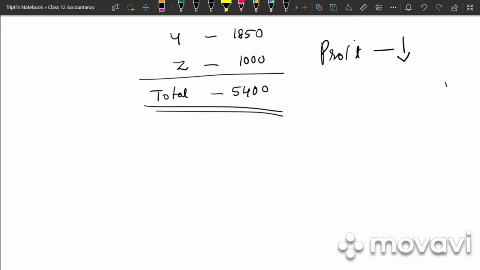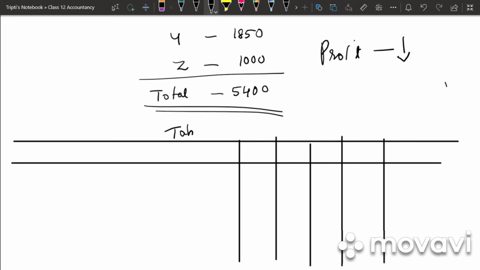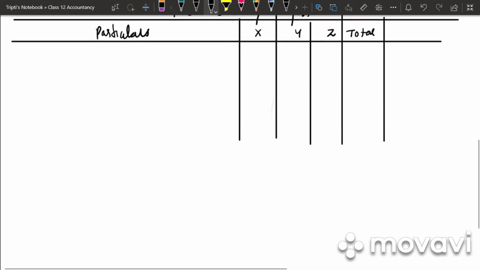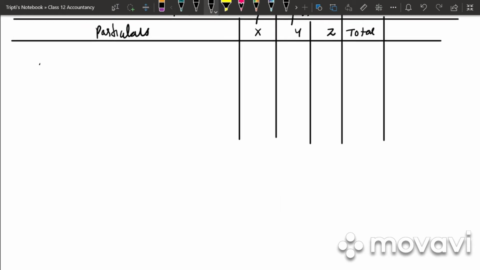Right? So first we will show a table which will show us the adjustments, and then we will rectify the journal entry. So we have table showing adjustment. We have particulars. We have three partners, that is X, Y, Z and total. So first we will have interest on drawings.